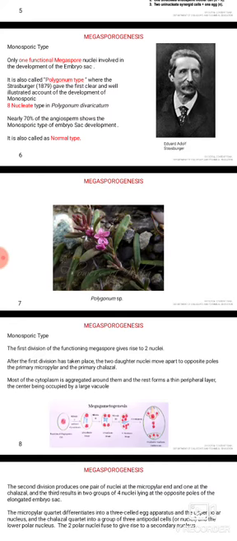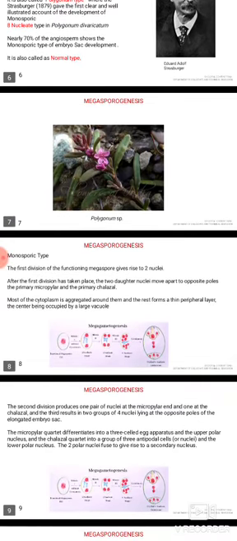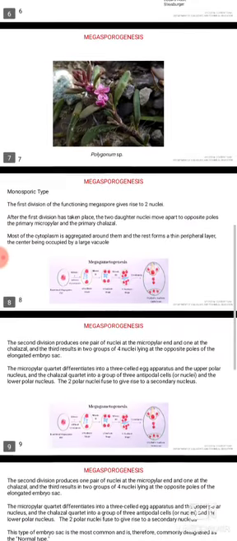the center being occupied by a large vacuole. The second division produces 1 pair of nuclei at the micropylar region and 1 pair at the chalazal region, and the third results in formation of 4 nuclei at each opposite polar region. The micropylar quarter differentiates into a 3-celled egg apparatus and the chalazal quarter into a group of 3 antipodal cells, and 2 polar nuclei fuse to give rise to a secondary nucleus.